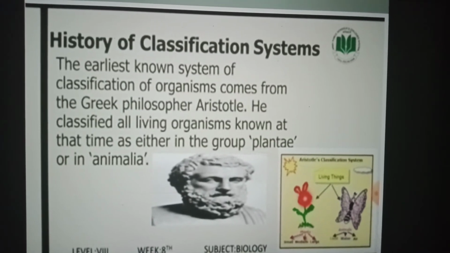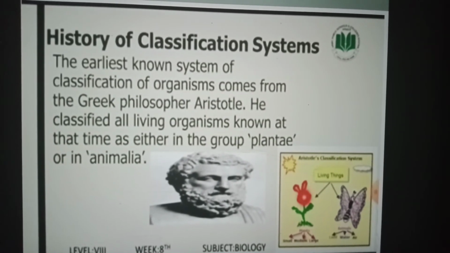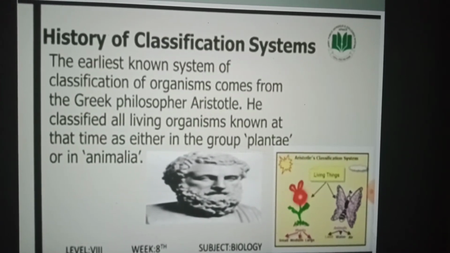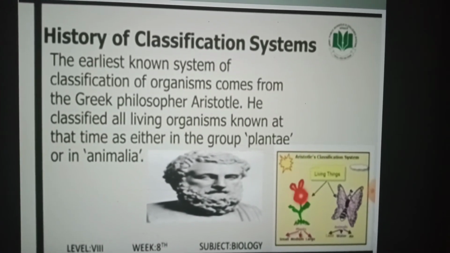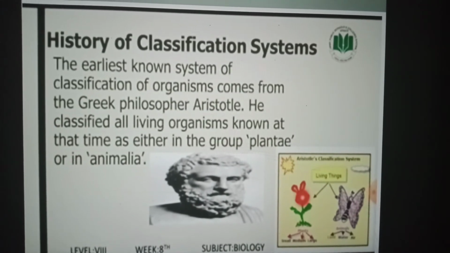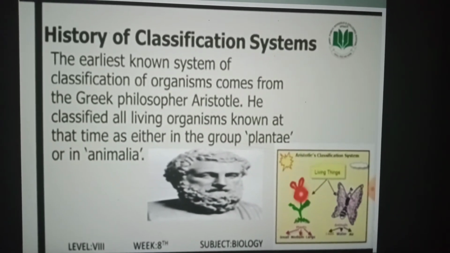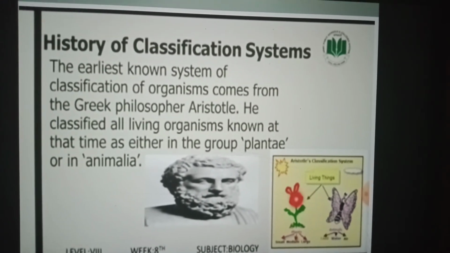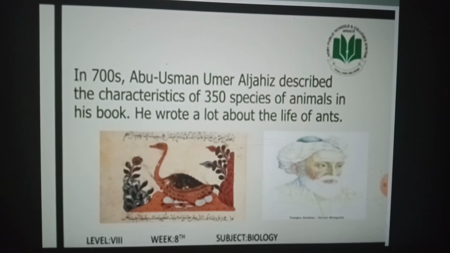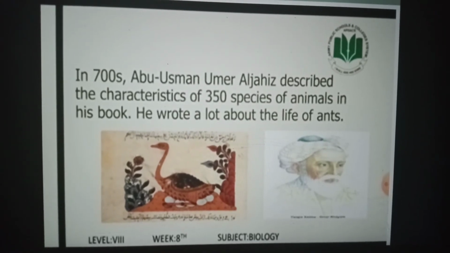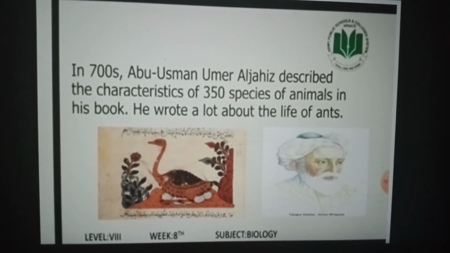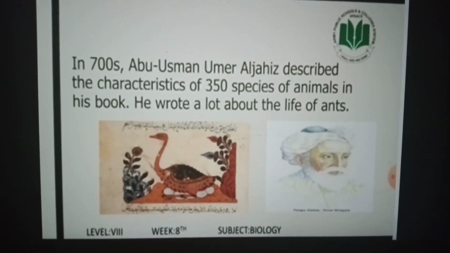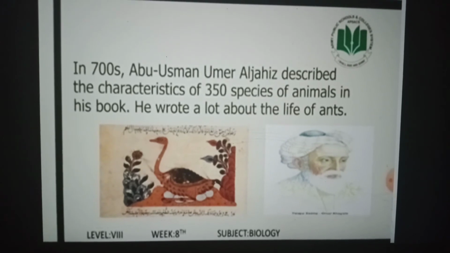The history of classification systems. The earliest known system of classification of organisms comes from the Greek philosopher Aristotle. He classified all living organisms known at that time as either in the group Plantae or in Animalia. In 700, Abu Usman Umar al-Jahiz described the characteristics of 350 species of animals in his book. He wrote a lot about the life of ants.